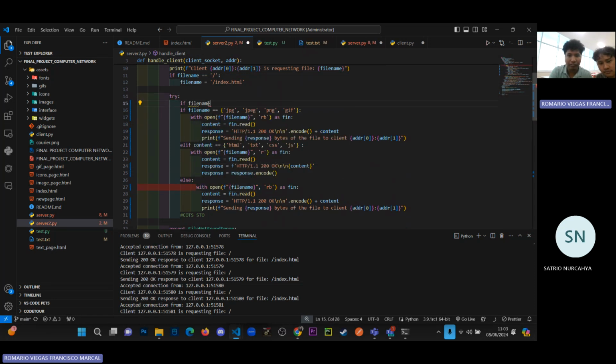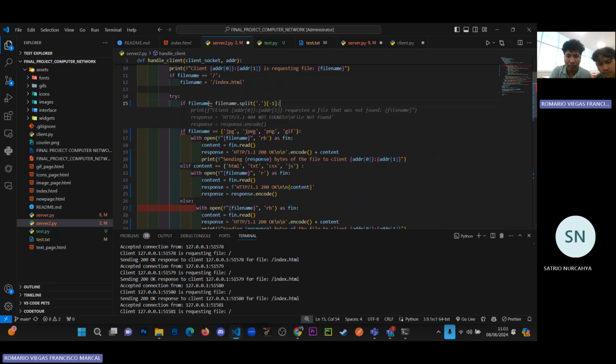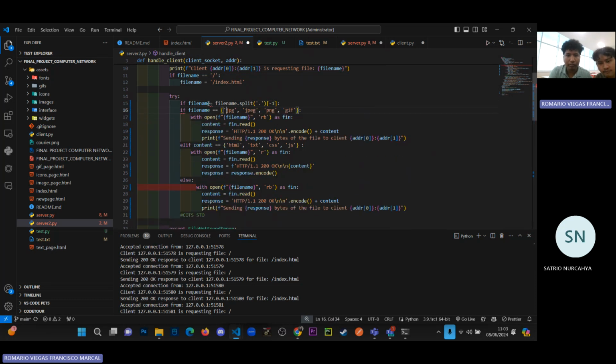If file name dot. Soalnya ini kita mau dia read JPG, jadi harus titik dulu nih kita selesaikan. Ini konten berarti.